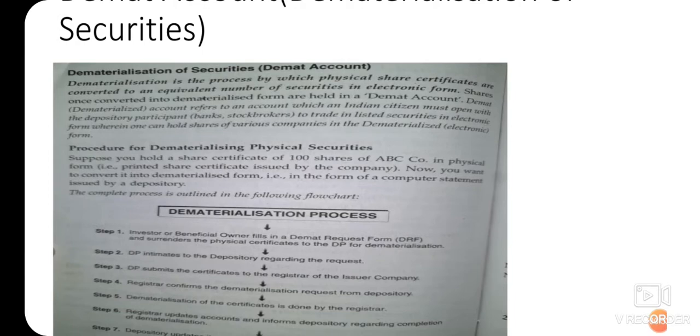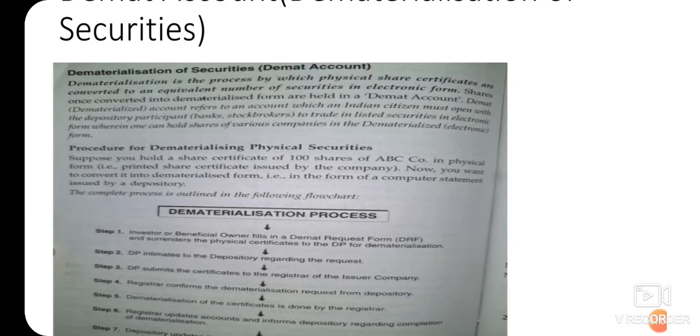DMAT account refers to an account which an Indian citizen must open with the depository participant. The depository participants are banks and stockbrokers, to trade in listed securities in electronic form, wherein one can hold shares of various companies in dematerialized or electronic form. This is what a DMAT account is.